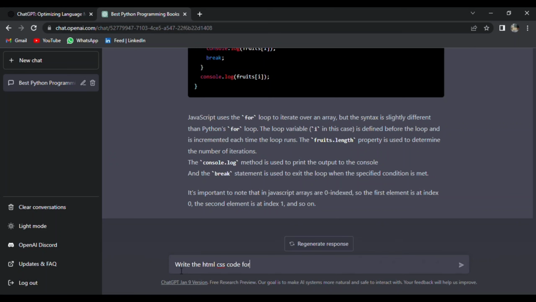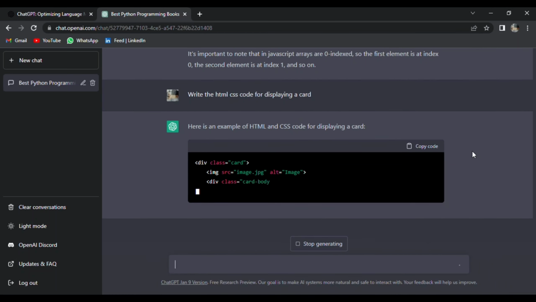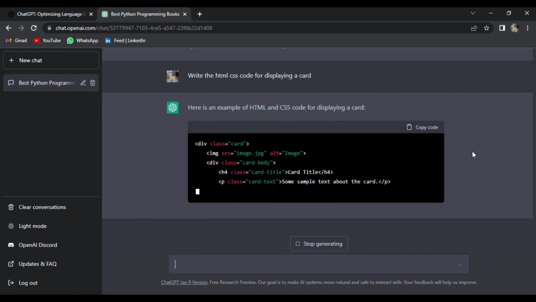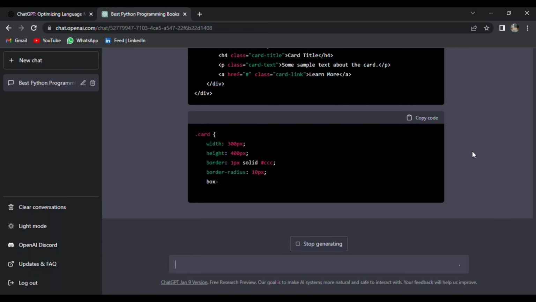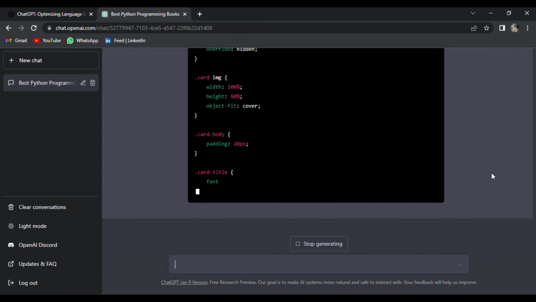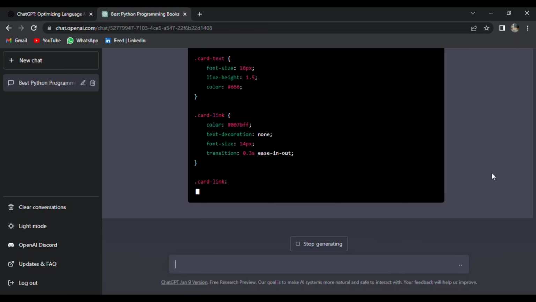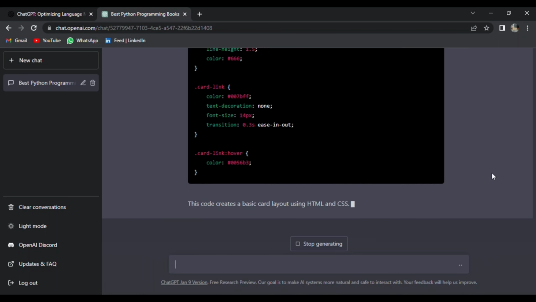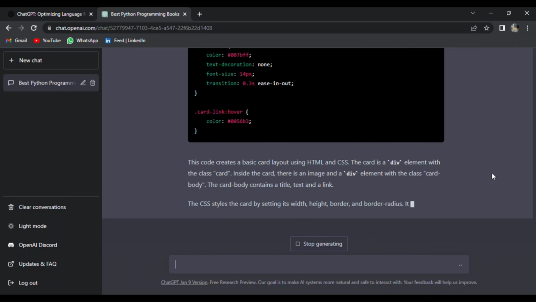If you are a front-end developer, you can ask ChatGPT to generate some HTML and CSS for you. We can say, write the HTML and CSS code for displaying a card. Now take a look.